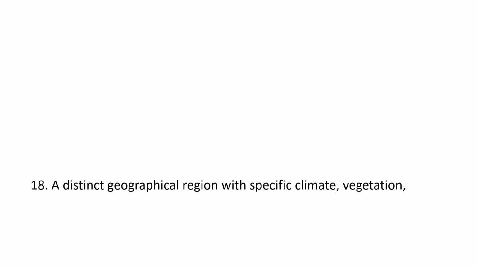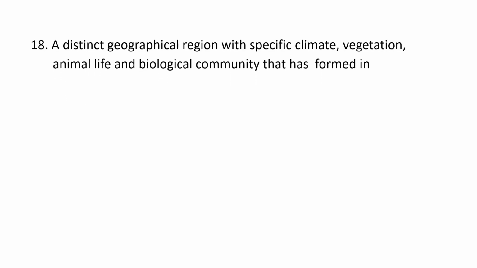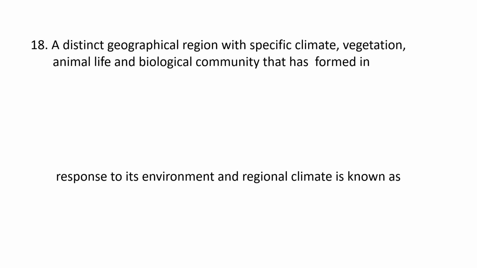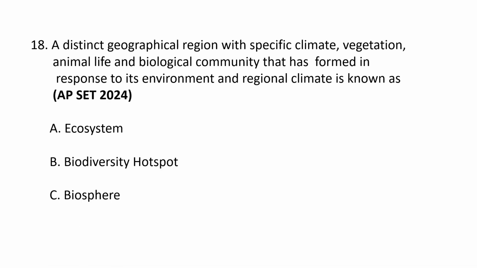Next question. A distinct geographical region with a specific climate, vegetation, animal life, and biological community that has formed in response to its environment and regional climate is known as A. Ecosystem, B. Diversity hotspot, C. Biosphere, and D. Biome. So the correct option is D.